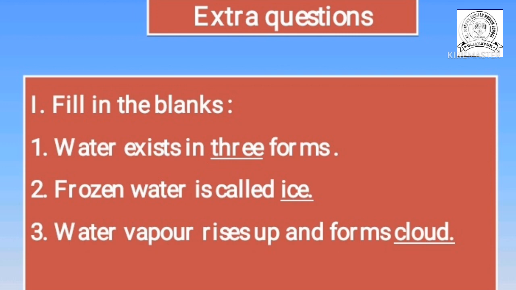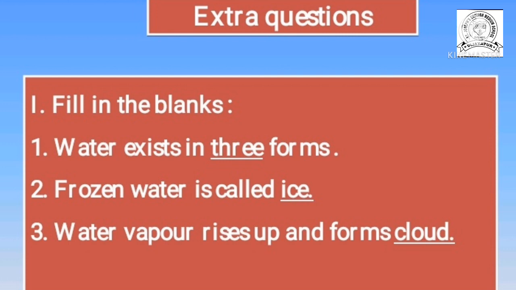And the second sentence: frozen water is called ice. Which water is called ice? Frozen. When we keep the water inside the freezer, it turns into ice. So the frozen water is called ice. Now the third one: water vapor rises up and forms cloud.